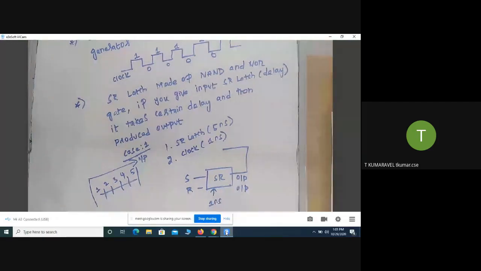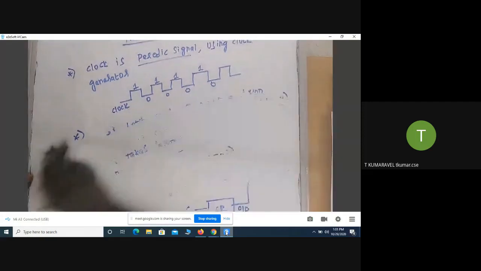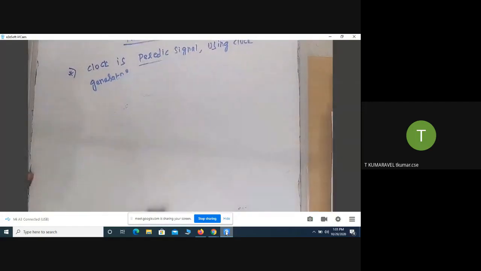Like that, it generates 5 different outputs in a single clock interval. That is the problem. To overcome this problem, they go for the flip flop.